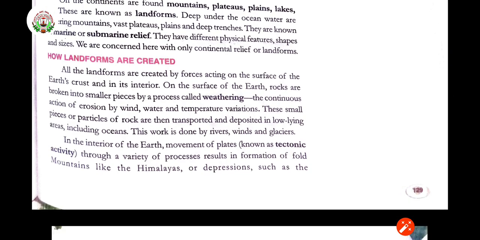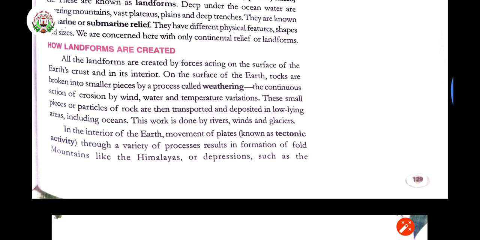Now, how are these being created? All the landforms are created by forces acting on the surface of the earth's crust and in its interior. In the earlier chapter we have studied about the earth and the interior part of the earth, that is crust, mantle and core. Because of that only these landforms are being created.